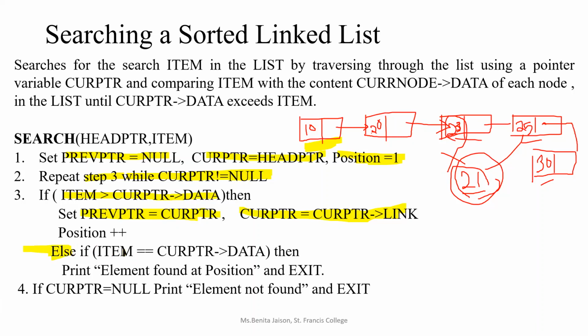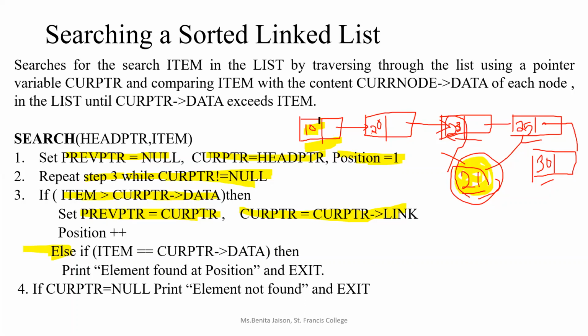In the else if part, we have given one more condition. I'll explain that. Before that, if these two conditions are satisfied, current pointer is not equal to null and item is greater than the current pointer data, that means it is not equal, right? It is greater. So we are expecting that it is present. The search key 21 is present in the next node, right? Because 21 is greater than 10.